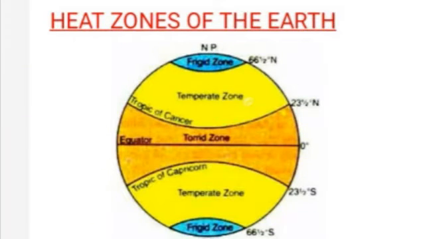Before learning about the distribution of temperature, we'll learn about the heating of the atmosphere first. The solar radiation which passes through the atmosphere before reaching the Earth's surface does not heat the atmosphere directly, but the solar radiation is able to heat the Earth's surface. This heat is further transmitted to the upper layers and the atmosphere is heated. The air resting over the Earth's surface gets heated due to contact with the hot surface of the Earth. And we have learnt about heat zones of the Earth last year.